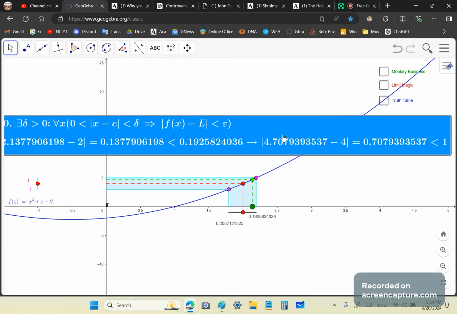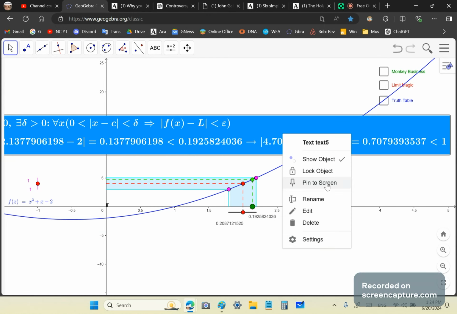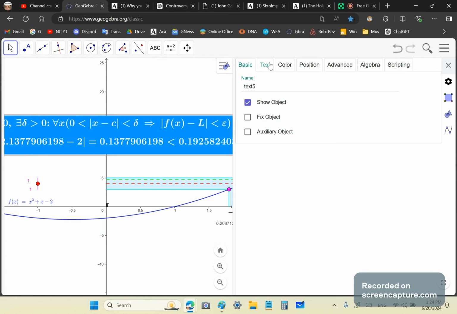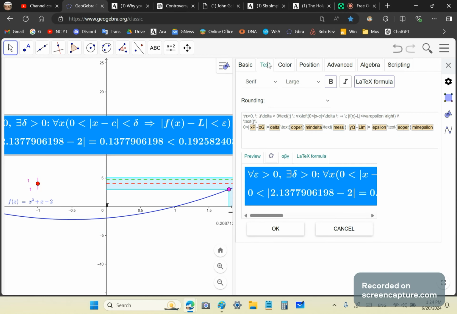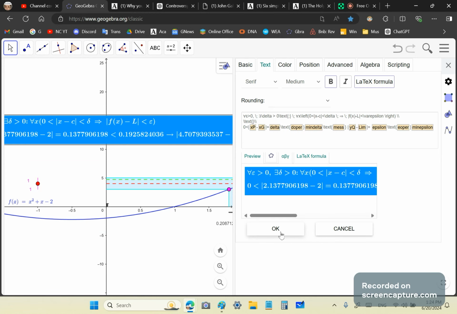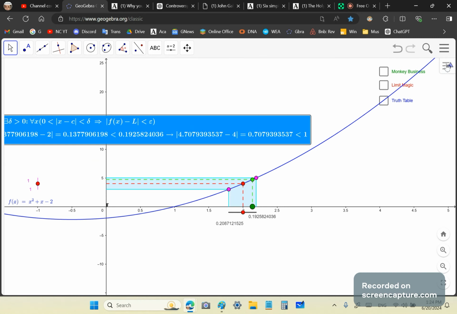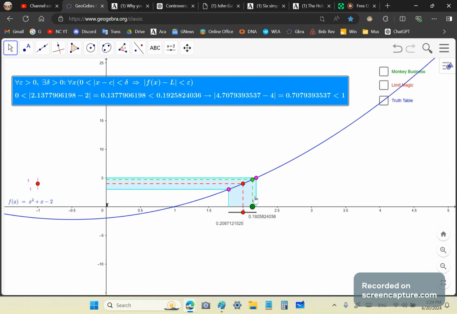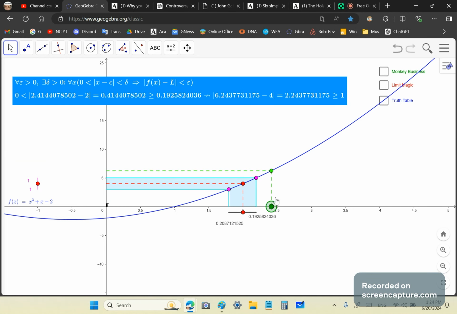So let's make this slightly smaller. How about we make it medium instead of large? Okay, and then close it. Okay, so now you'll see that if you get very close to this part here, it gets closer and closer to the value that I showed you, okay? 19. Well, I'm going to actually show you that it gets to exactly where it should be.